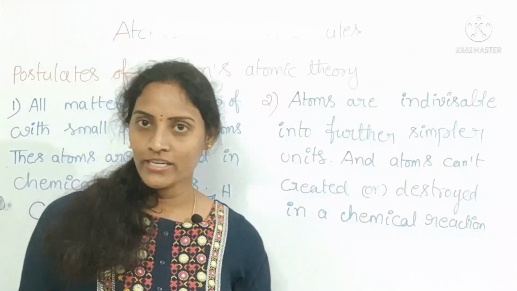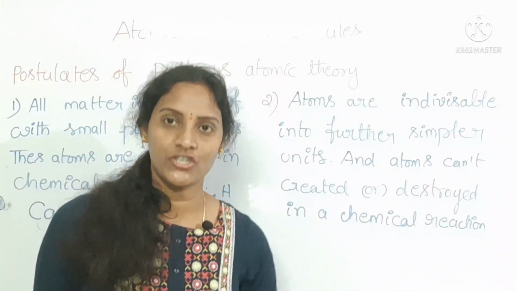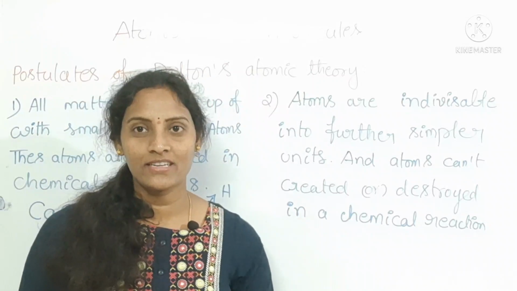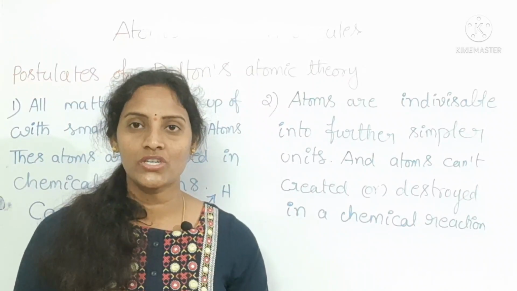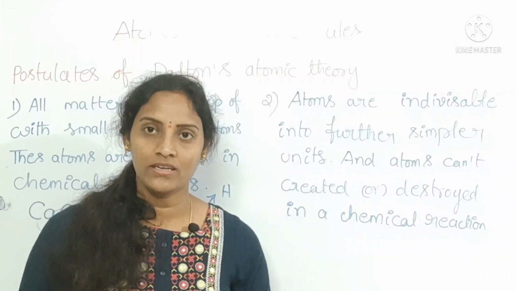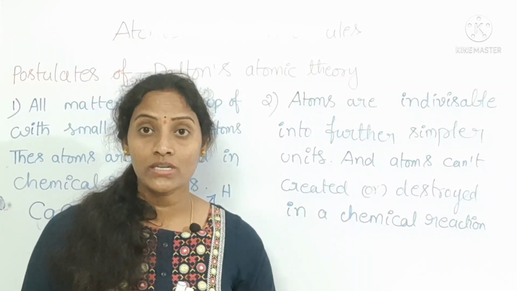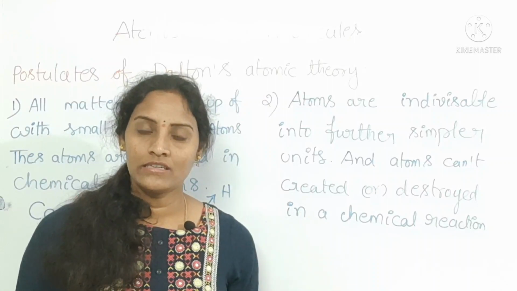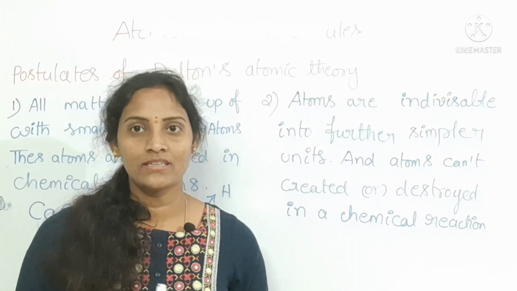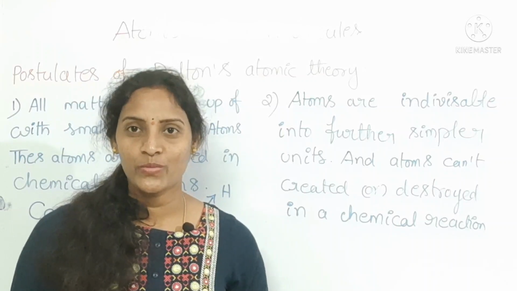We have already learned conservation of mass. Matter can neither be created nor destroyed in a chemical reaction. Actually, Dalton's postulates were mainly based upon the law of conservation of mass and the law of constant proportions.